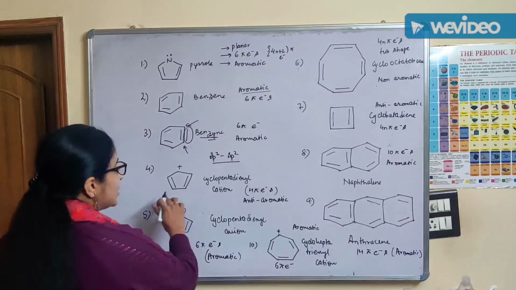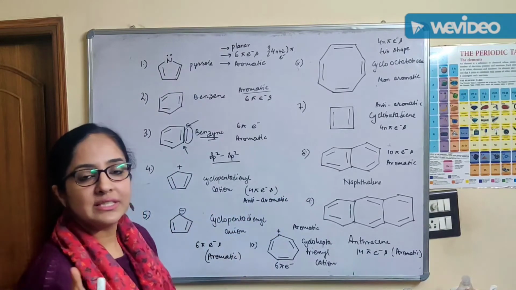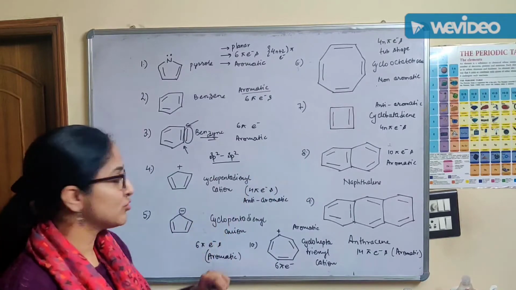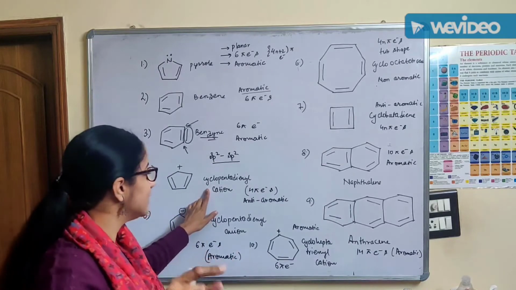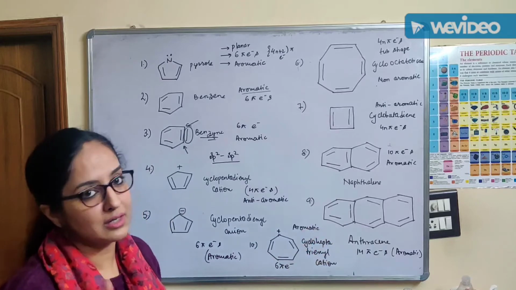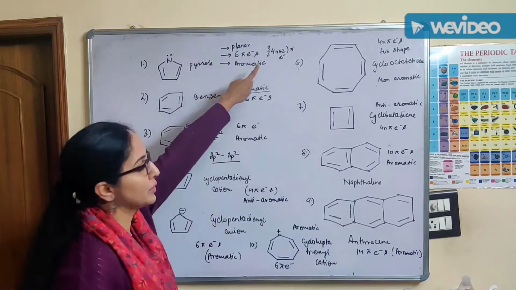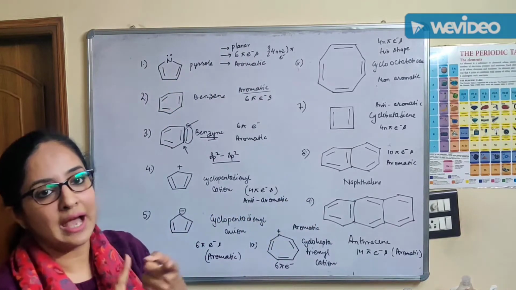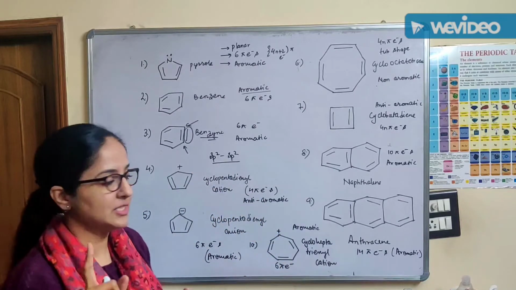Let us see. So there are 2 pi bonds, that means 4 pi electrons, right? What did we say about those systems which have 4n pi electrons? They are also planar, they are also conjugated systems. You remember they were called anti-aromatic. They do not obey Huckel's rule, right? So it is anti-aromatic. They do not obey this 4n plus 2 pi electron rule. They are planar, they have conjugated pi bonds, pi electrons, but they are anti-aromatic.